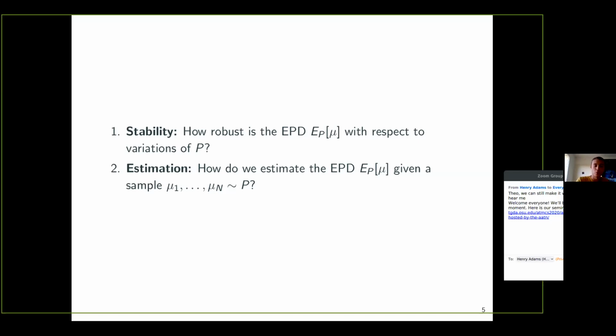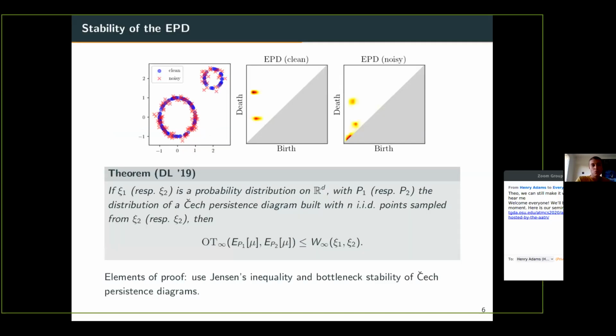Okay, so for the first one, stability, we have the following stability result. If you sample n points according to a law Xi_1 on R^d, then you can compute the corresponding persistence diagram of those n points with respect to the Cech filtration. You will get a persistence diagram which is random, because the n points are random.